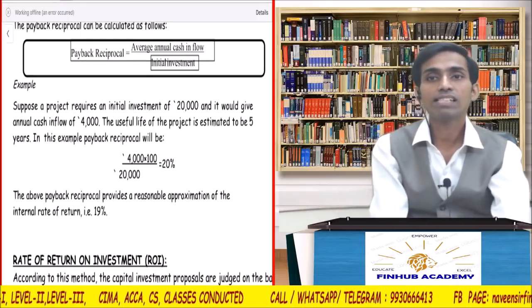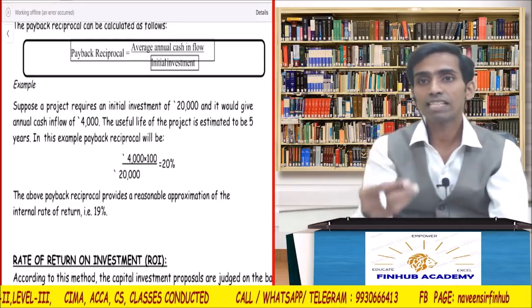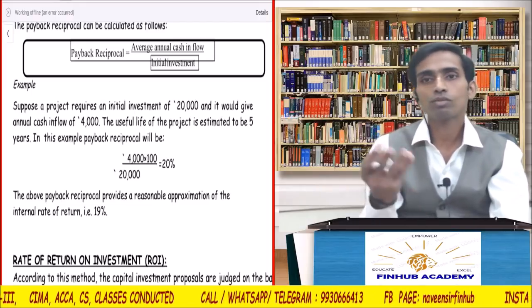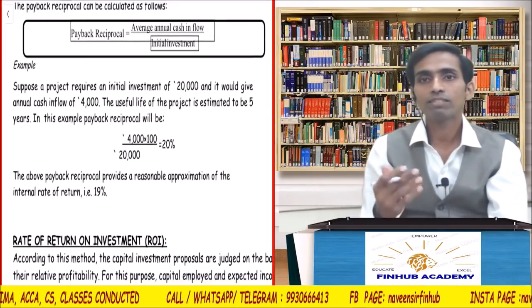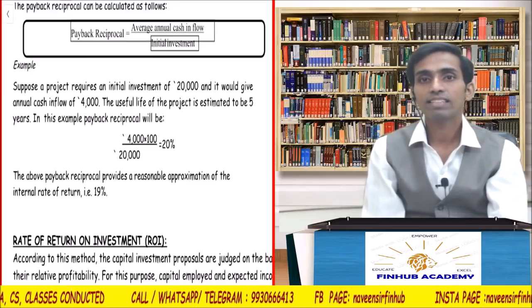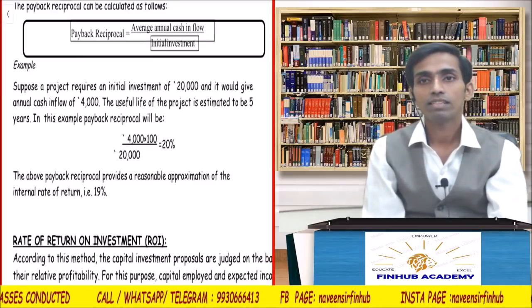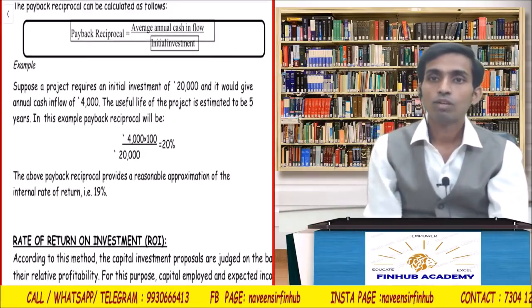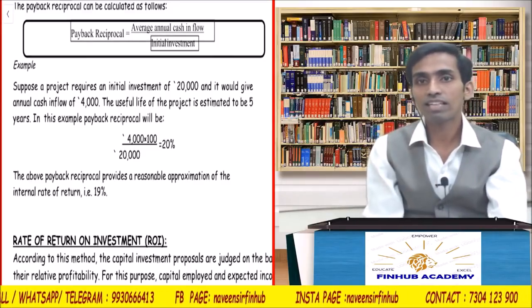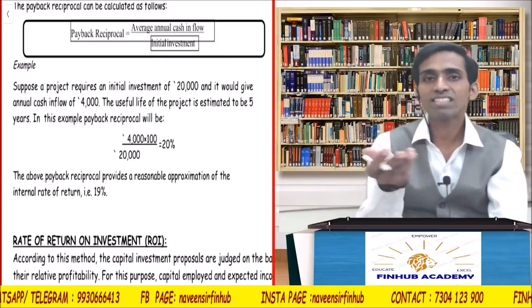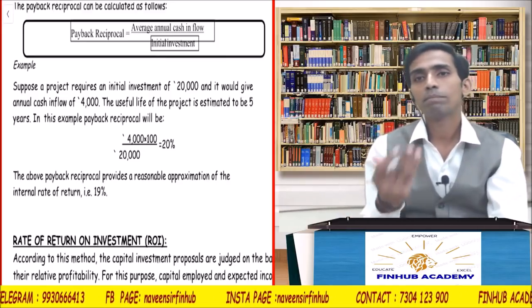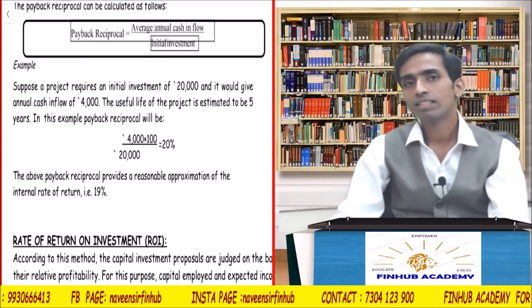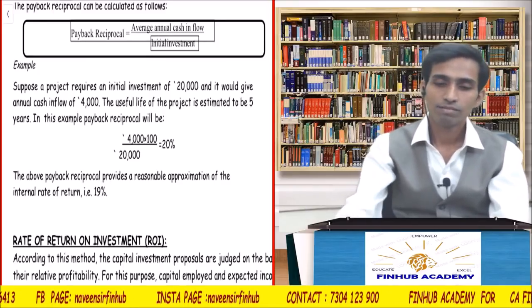Is it clear, guys? I'm not thinking that it is that important, but if it comes, we will be able to do it. I don't think it will be difficult. Correct? And there is no rocket science in this. 4,000 is the average profit I will earn divided by the original investment. It is just a return. What name have they given it? Payback reciprocal. So that's it. No problem.